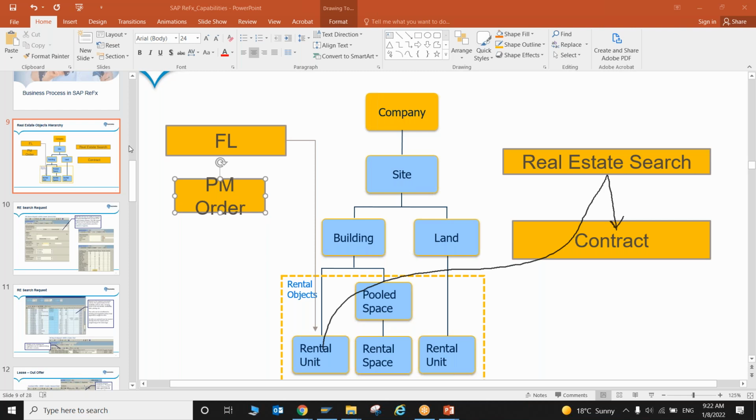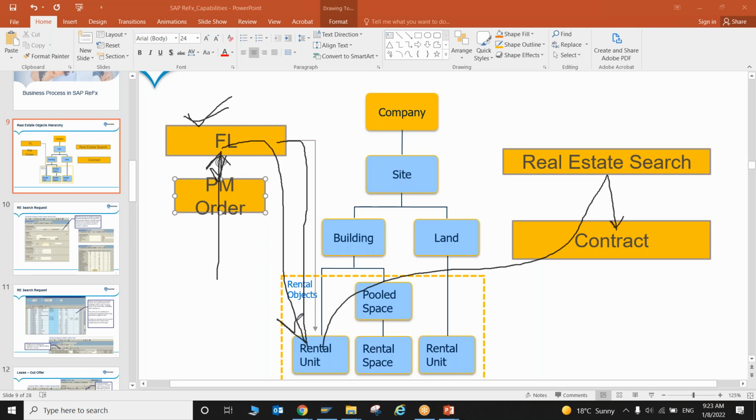Another cycle is maintenance. If you are aware of plant maintenance, we have one object called functional location. We can create a functional location for a particular rental unit in the system and link it. If we are facing any maintenance issue, like if some painting needs to be done, a notification can be created for this functional location directly from flexible real estate management, and then we can create a plant maintenance order also. Whatever cost is incurred, you can get it in the functional location, and then finally settle it to the rental unit.